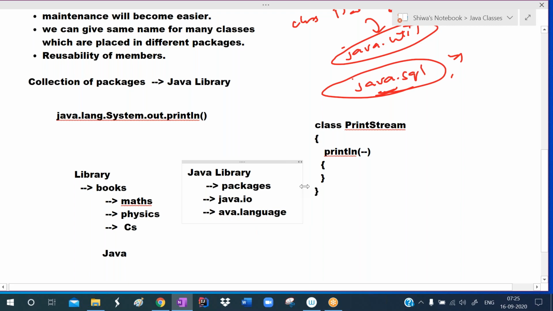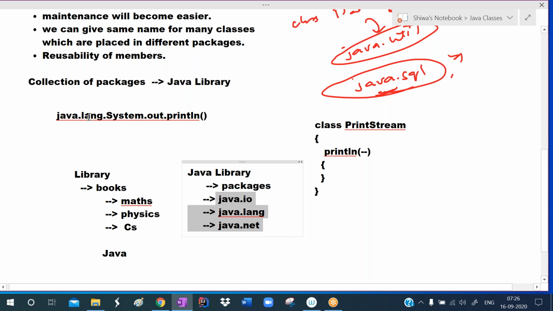Similarly, in the Java library, they are maintaining like this: java.lang package, java.net package. So here java.io is a package, java.lang is a package, java.net is a package. In the packages, related classes and interfaces are there, so we can search for the classes very easily. Maintenance will become easier.